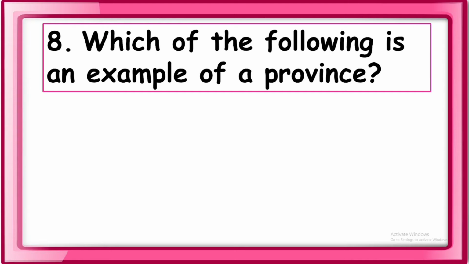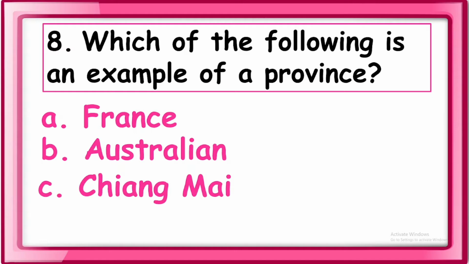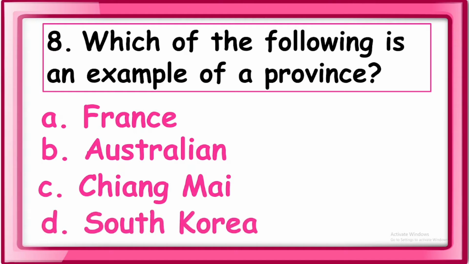Next, which of the following is an example of a province? Province. When you say province, what does it mean? A. France. B. Australian. C. Chiang Mai. And D. South Korea.